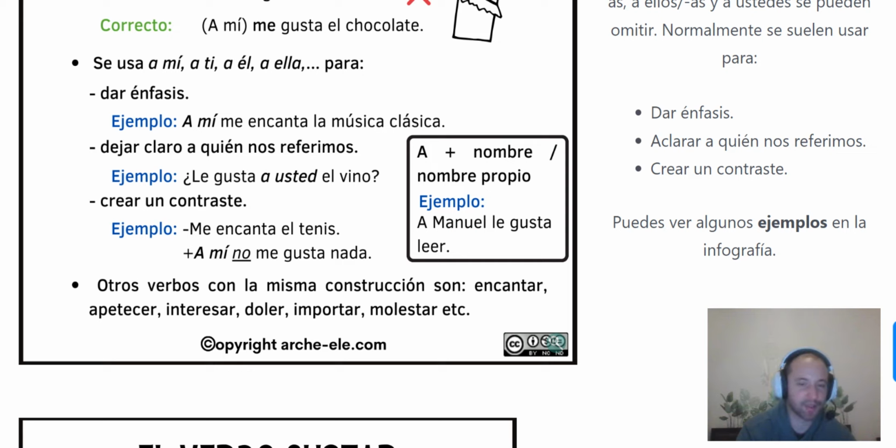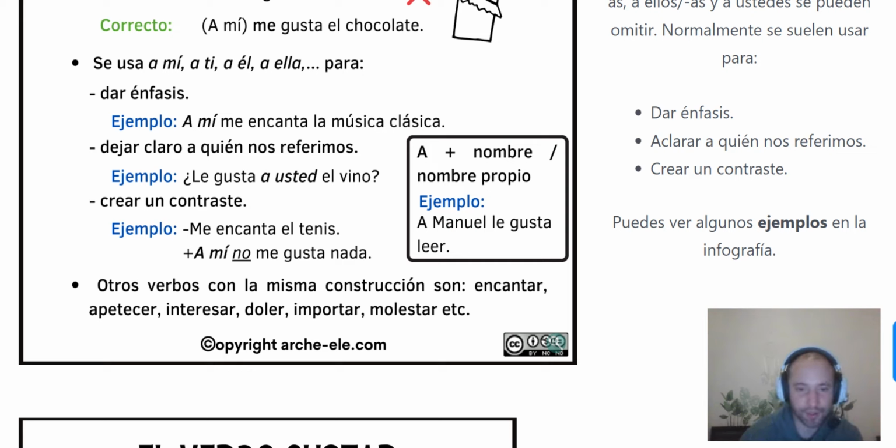So, if you want to say that you don't like it, then we say the no after a mí, but before the me. So it's after the pronoun, but before the objeto indirecto, as you can see. So, no me gusta nada o a mí no me gusta nada. A mí is more like the answer when somebody tells you something and you just say a mí, like for me, no. Okay, so otros verbos con la misma construcción son encantar.